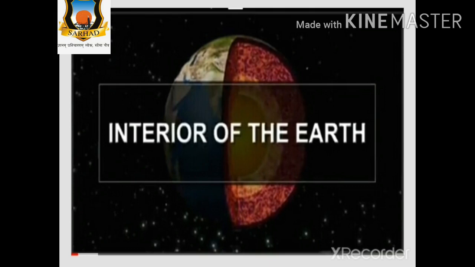In which state of matter are these materials? Are these materials in a liquid state, gaseous state, or solid state? These materials are in all three states. Some are in a solid state, some in a liquid state, some in a gaseous state. Suppose steam that comes out during the volcanic eruption is in a gaseous state.